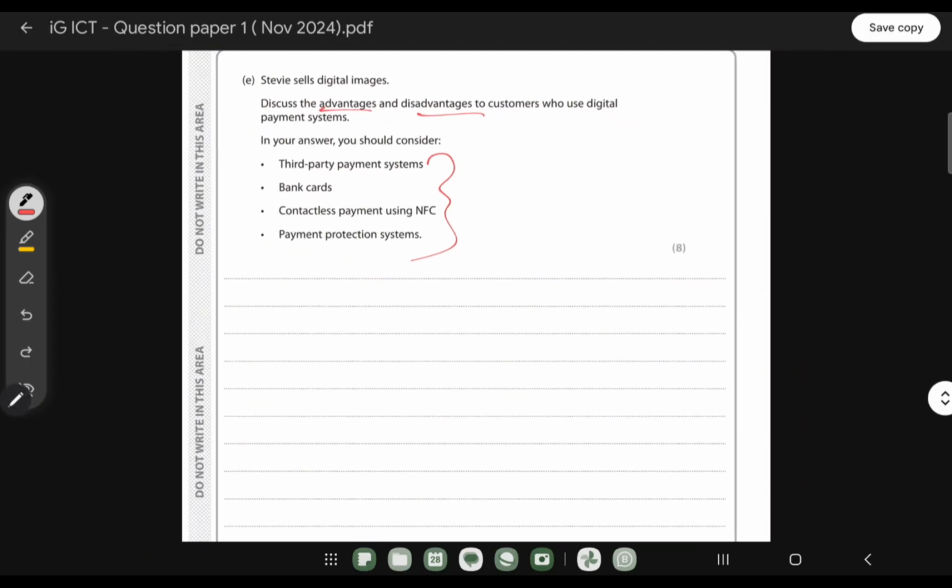So now we will do some brainstorming. The first one will be the third-party system. What does third-party system mean? One example of a third-party system is PayPal. And from an advantage perspective, what will be considered an advantage?